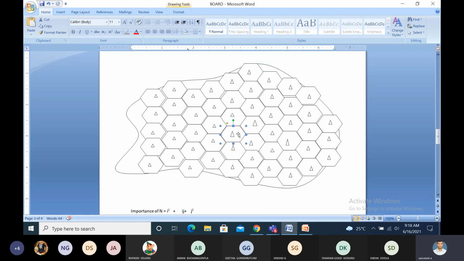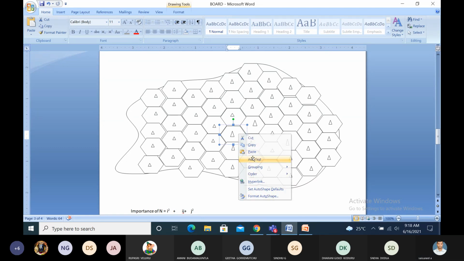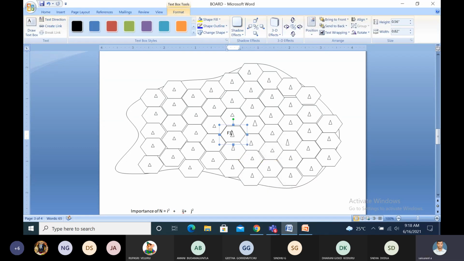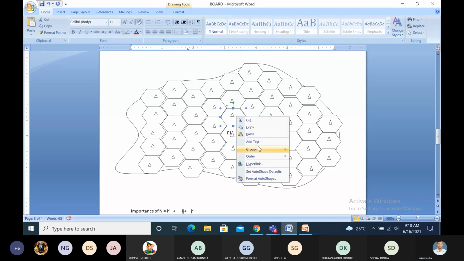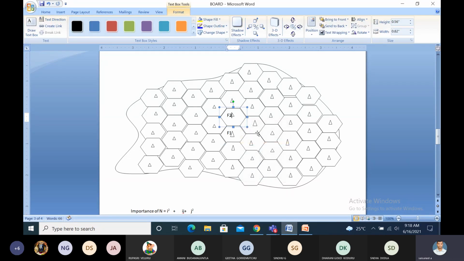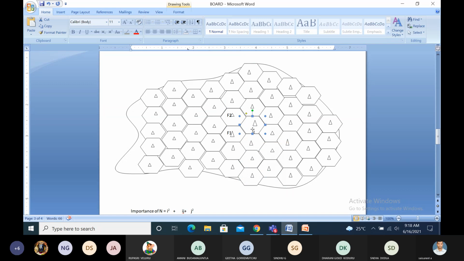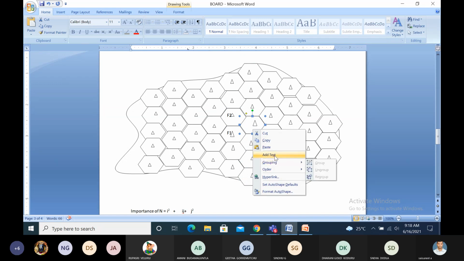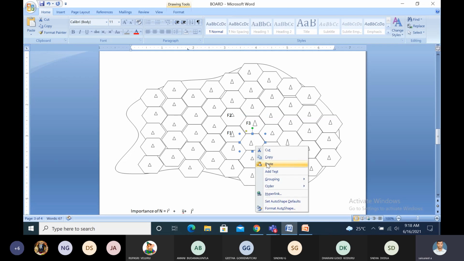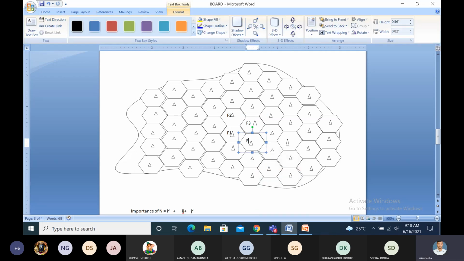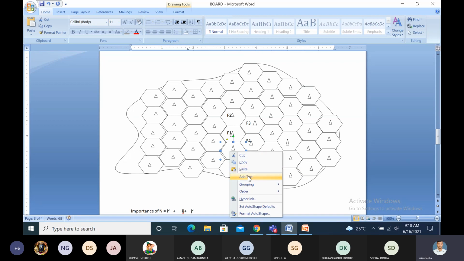See this one. Now I am taking the frequency F1, F2, F3. We have to allocate from F1 up to 19 frequencies based on the cluster size.